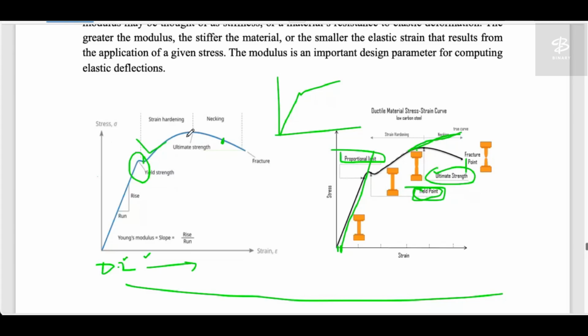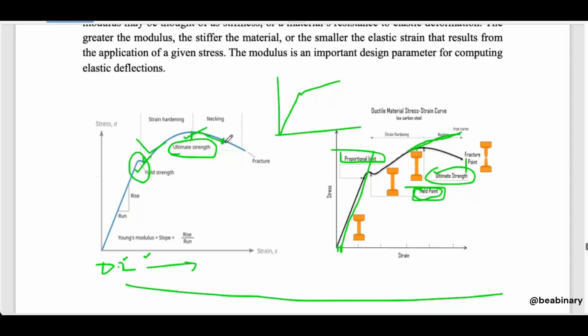But if your design allows you to reach that particular point and you can move further, this is known as your ultimate. After that, you cannot take the material as a useful material. This is the very last point. After that, you cannot rely on the material, because you can see here the material is basically weakening.